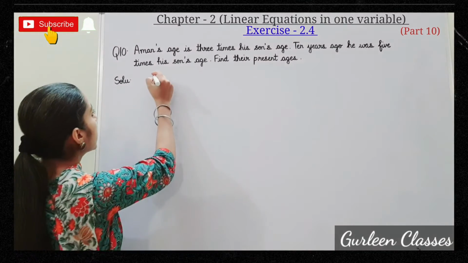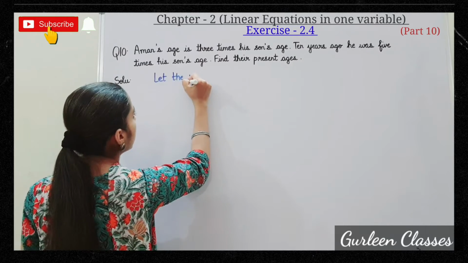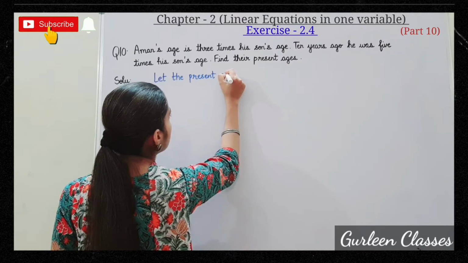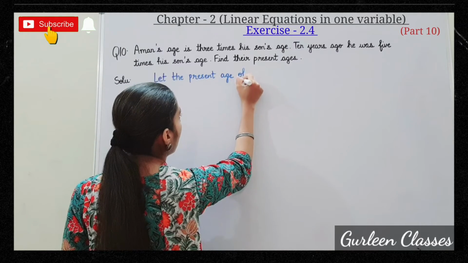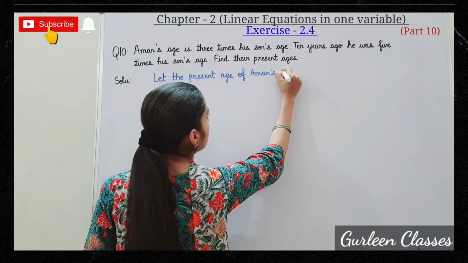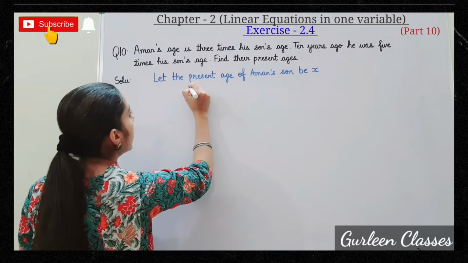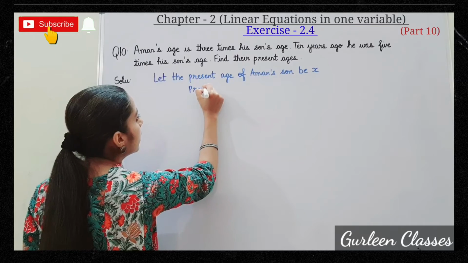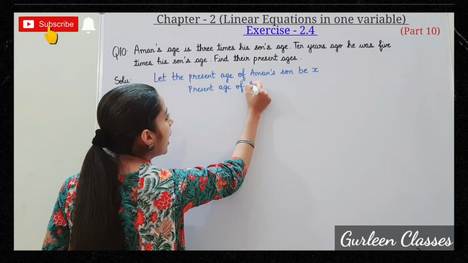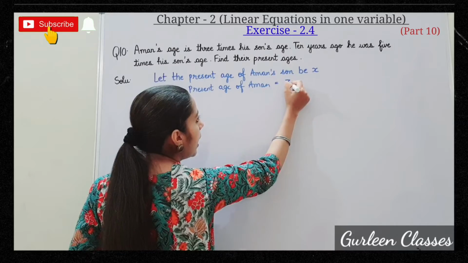So right here, let the present age of Aman's son be x. So present age of Aman will be, Aman's present age will be 3 times his son's age, means 3x.